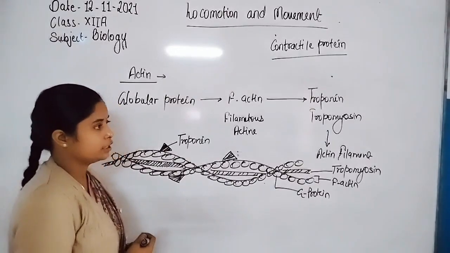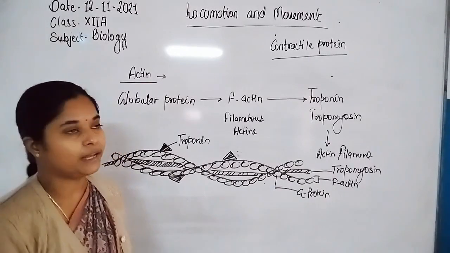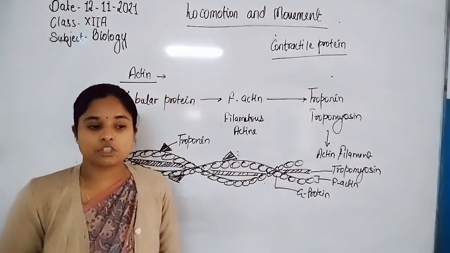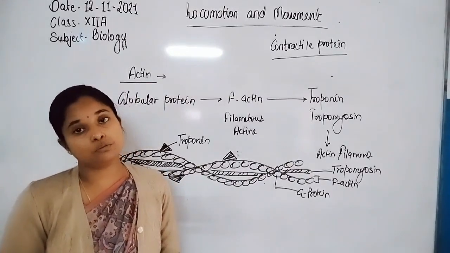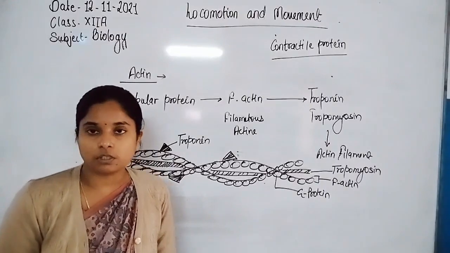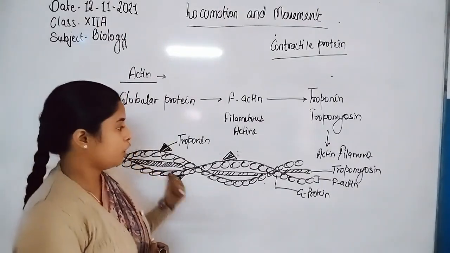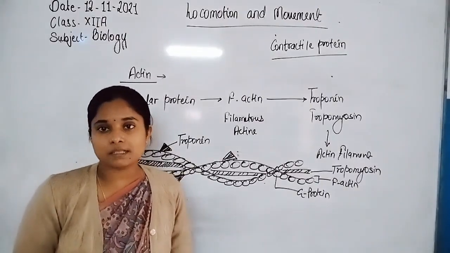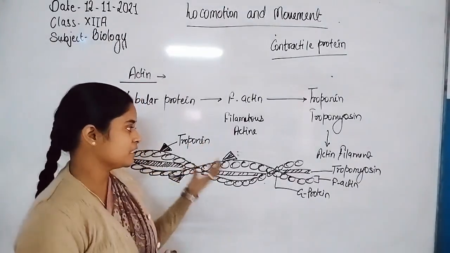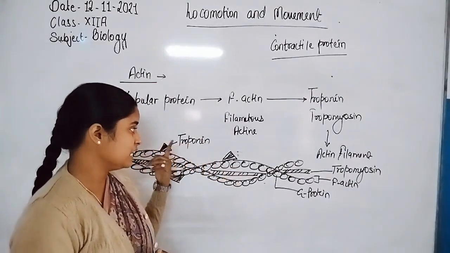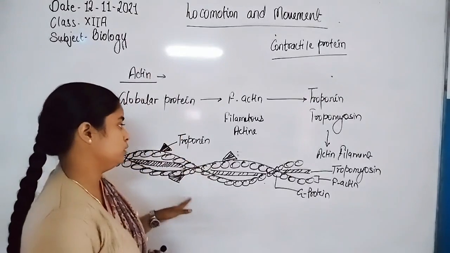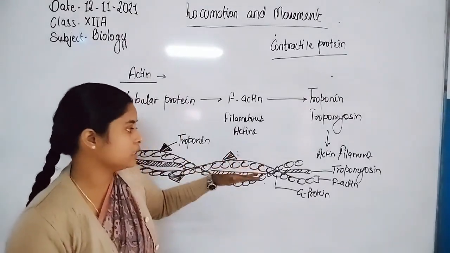When the nervous system triggers the muscle fiber through neurotransmitter substance at the neuromuscular junction, through internal cell signaling, calcium is released and binds with the troponin, which uncovers the active site.